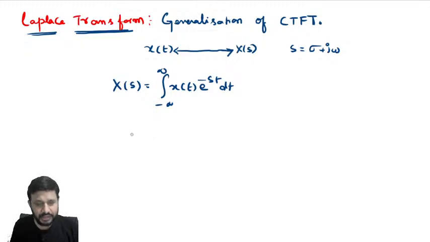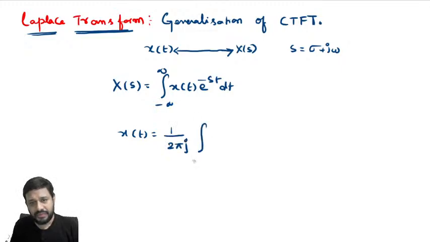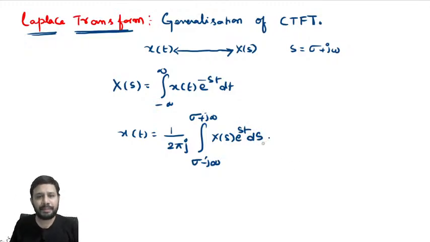And what is the expression for inverse Laplace transform? 1 by 2 pi j, integral from sigma minus j infinity to sigma plus j infinity of X of s e power st ds. And I told you that we won't be using this inverse Laplace transform expression, rather we will be finding the inverse Laplace transform using partial fraction expansion only, right?